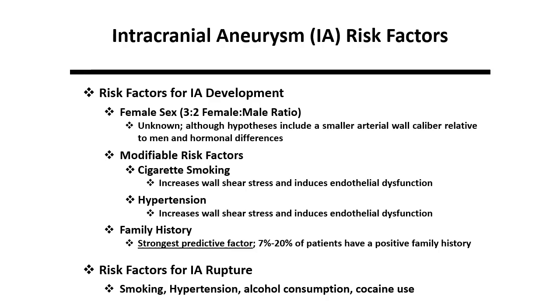Modifiable risk factors include cigarette smoking and hypertension that both lead to increased wall shear stress and induce endothelial cell dysfunction. The strongest predictive factor is a positive family history that is noted in 7 to 20% of patients. For IA rupture, smoking, hypertension, alcohol consumption, and cocaine use have all been implicated.